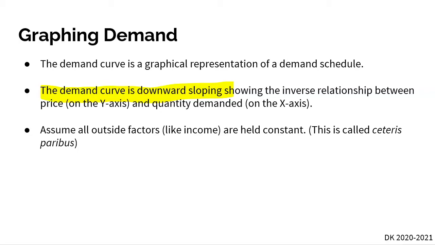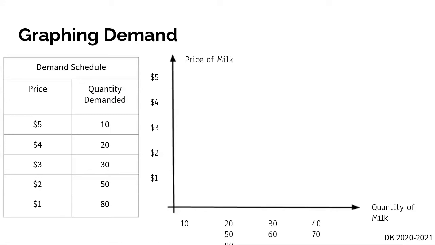And so here, whenever you see a supply and demand graph, or really any graph, we're holding all things constant, right? So any outside factors like income, like technological progress, anything like that is not going to be included unless it's specifically mentioned in the question. And if it is specifically mentioned in the question, then either our demand or our supply curve is going to shift. So that's why if we're just looking at this one moment in time with supply and demand, everything is held constant.